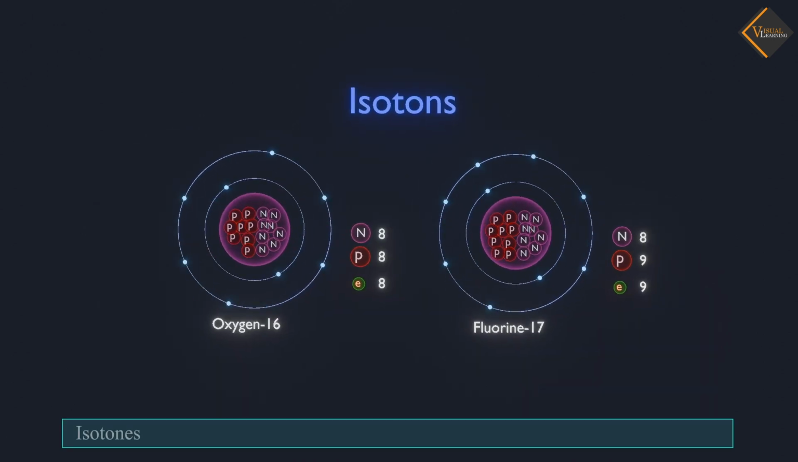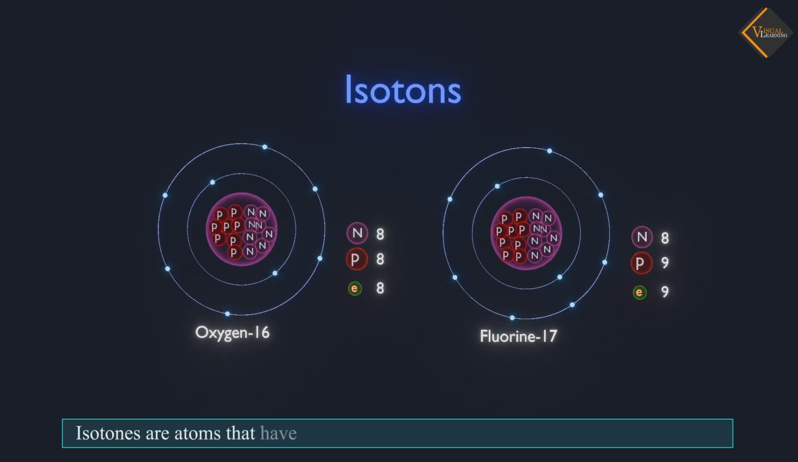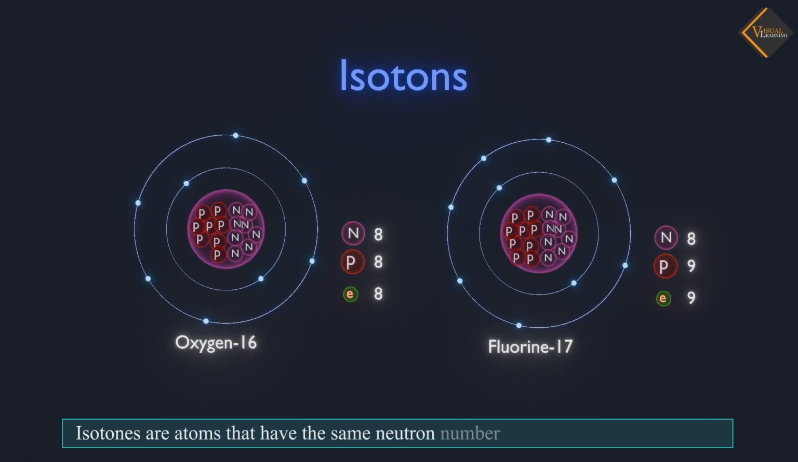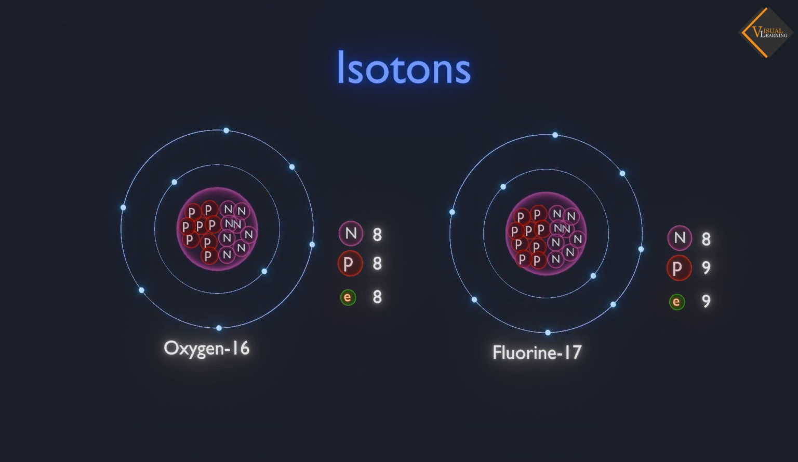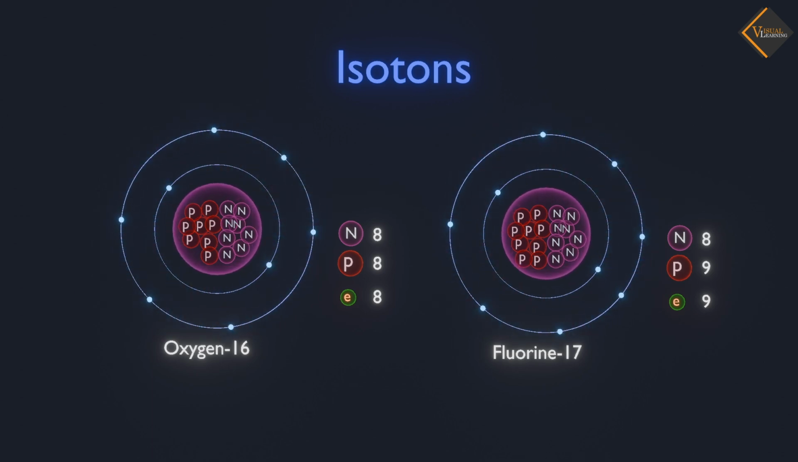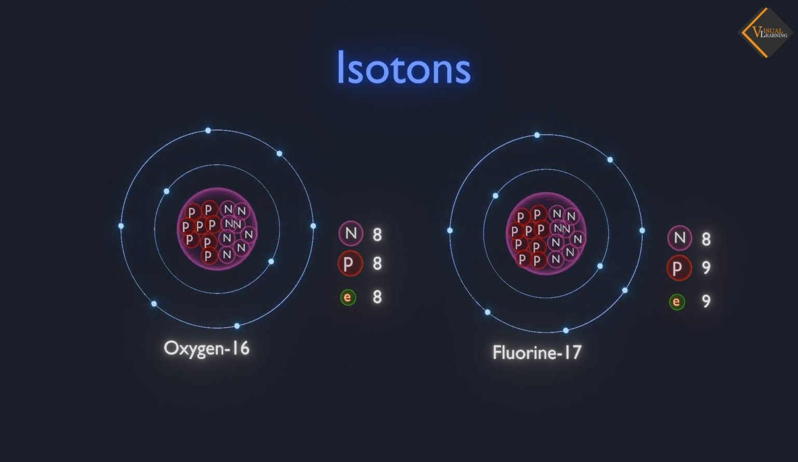Isotones. Isotones are atoms in which the number of neutrons is the same, while the numbers of other subatomic particles may be different or the same. For example, oxygen-16 and fluorine-17. In this example, the number of neutrons in oxygen-16 and fluorine-17 is the same.